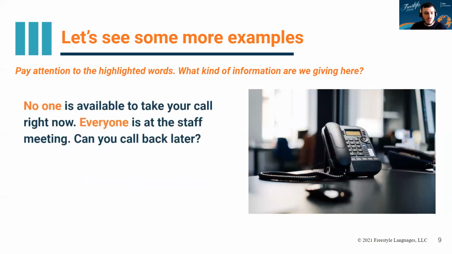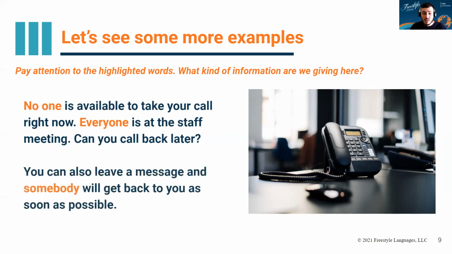Let's look at a couple more last examples. No one is available to take your call right now. Everyone is at the staff meeting. Can you call back later? You can also leave a message and somebody will get back to you as soon as possible. So we have no one, everyone, and somebody. So the first one, no one is available to take your call right now. Who's available to take the call right now? No one. Exactly. It has a negative meaning.